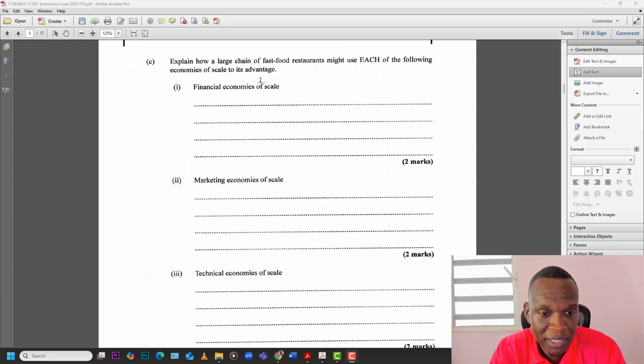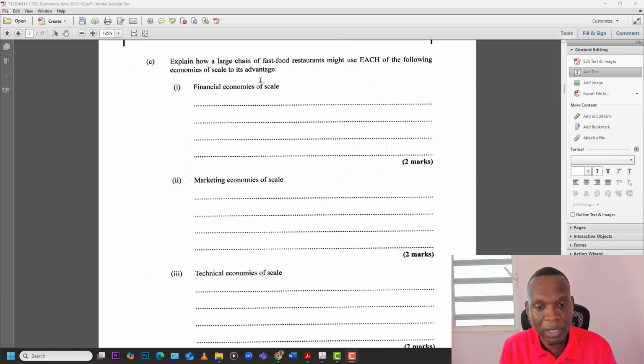Similarly, the amount of money you spend on advertising is spread across all of your restaurants, so on a unit basis it is cheaper. It becomes cheaper for you to market across larger, more established restaurants, so marketing effort becomes a lot cheaper. Also, the fact that you're larger now means that you can talk to suppliers a little differently.